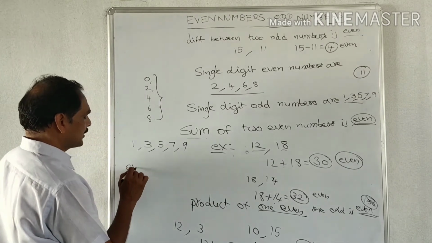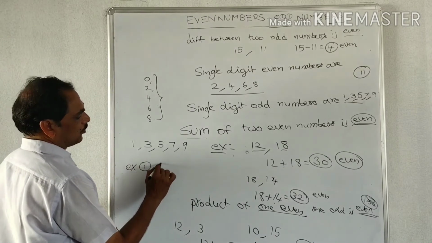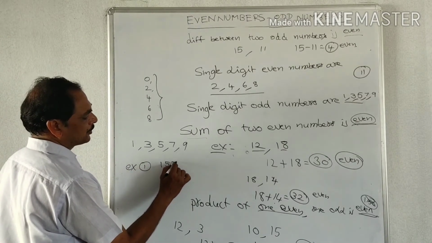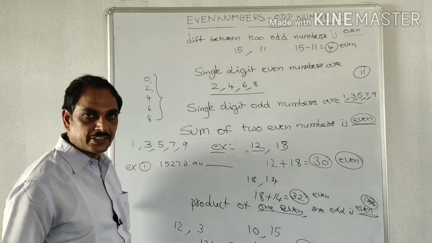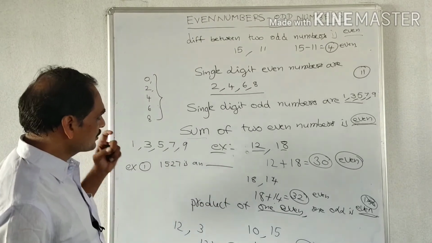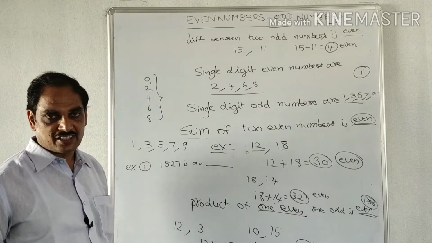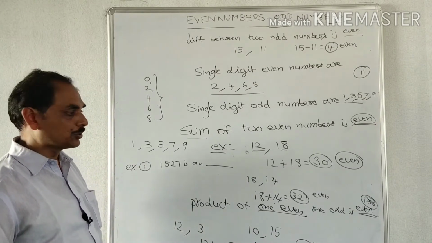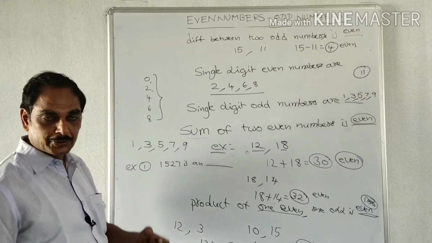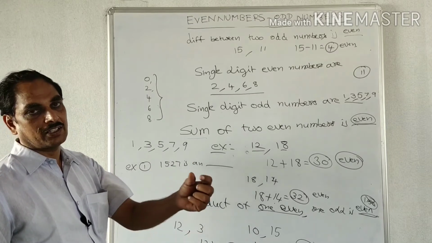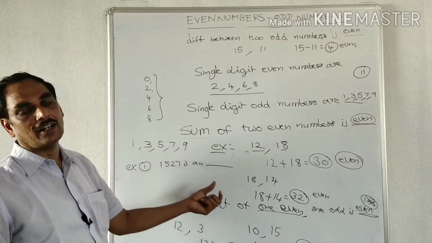Suppose, example 1: 1527 is a dash. So here the number is 1527. There is no need to divide 1527 by 2 to get either 0 or 1 to say even or odd.